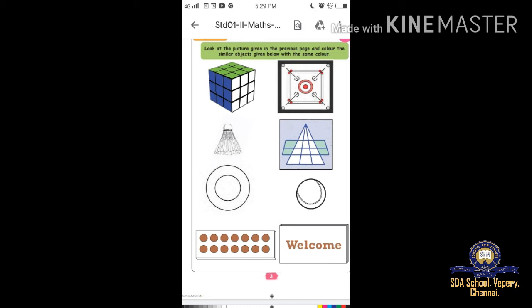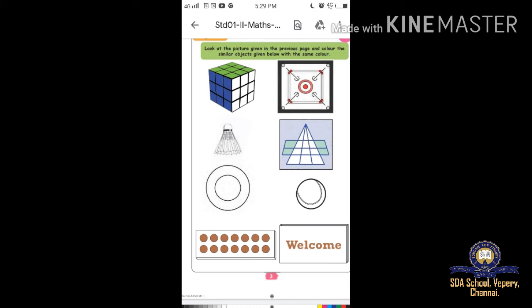Then the ring ball, what is the color? Beside the man, left side, red color. Red or orange, you can color it, no problem. And what is the color of the blue ball? The girl is touching the blue ball, you have to color it blue. The welcome board is brown color, and the pallanguli also brown color. Children, when you get the books, you have to color it and show me.